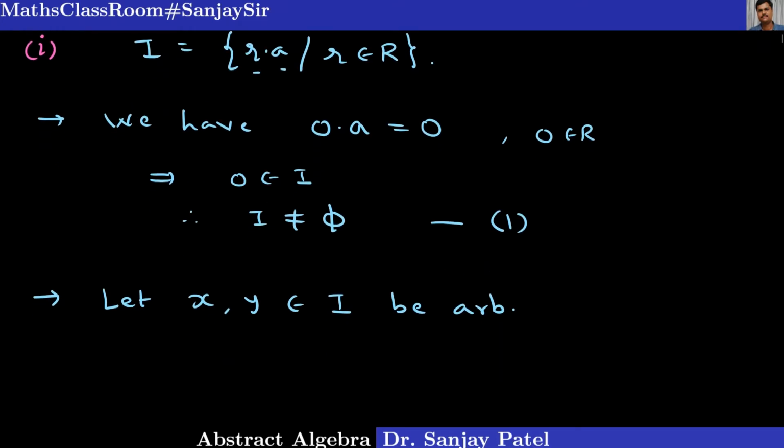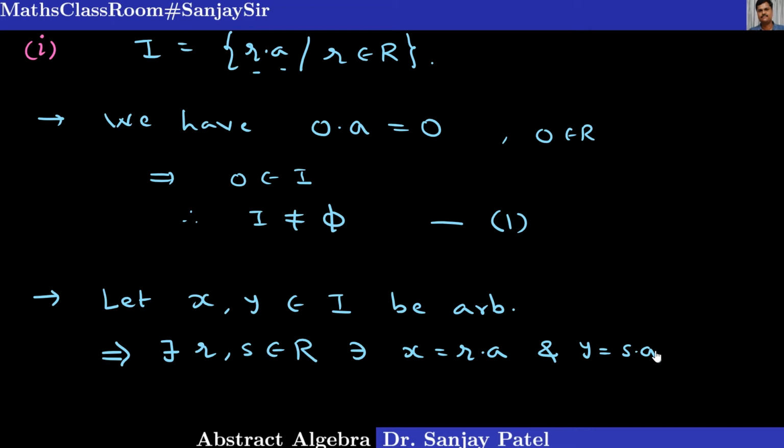So if x belongs to this set, then x is of the form something into a, where something belongs to R. So this implies there exist some elements r and s belonging to capital R, such that x I can write as r into a and y I can write as s into a.